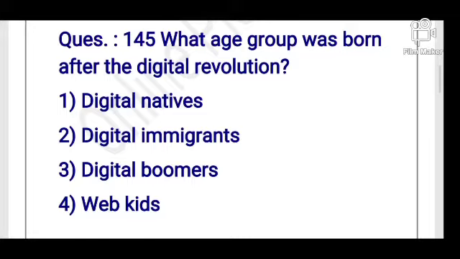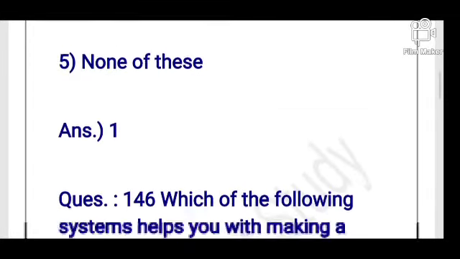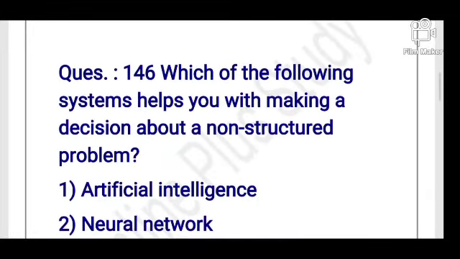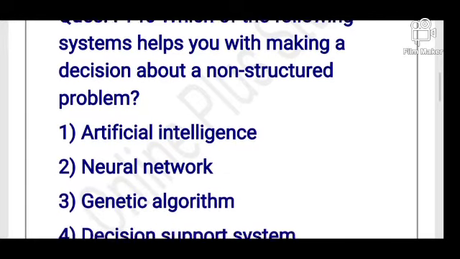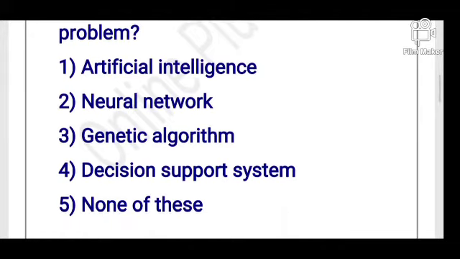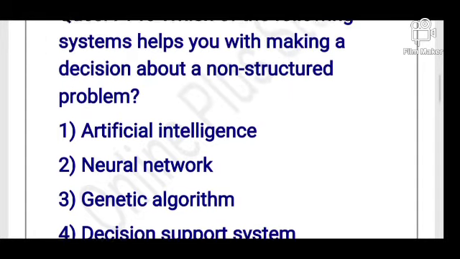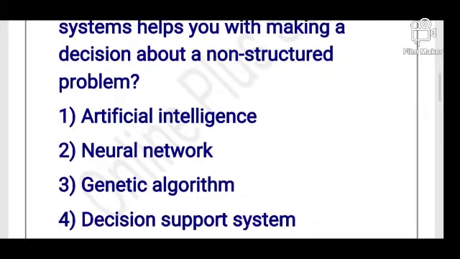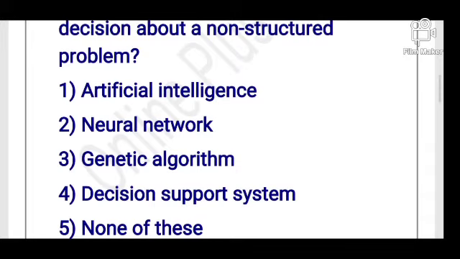So, today's next question is: which of the following system helps you with making a decision about a non structured program? So, options are artificial intelligence, neural network, genetic algorithm, decision support system, and none of this. So its answer is option number 4, decision support system.